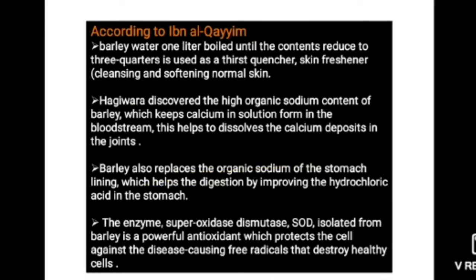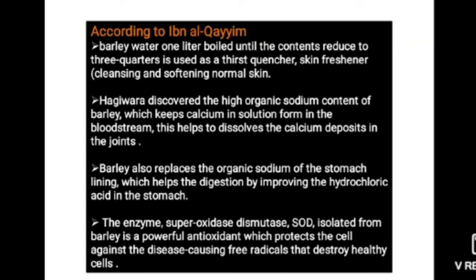According to Ibn al-Qayyim, barley water, one liter boiled until the contents reduce to three quarters, is used as a thirst quencher, skin freshener, and for cleansing and softening normal skin. Hagiwara discovered the high organic sodium content of barley, which keeps calcium in solution form in the bloodstream.